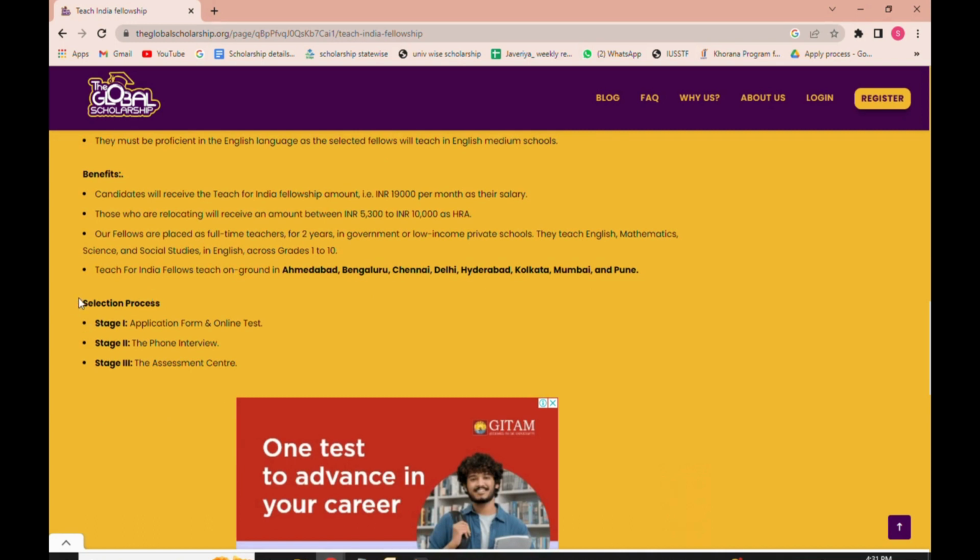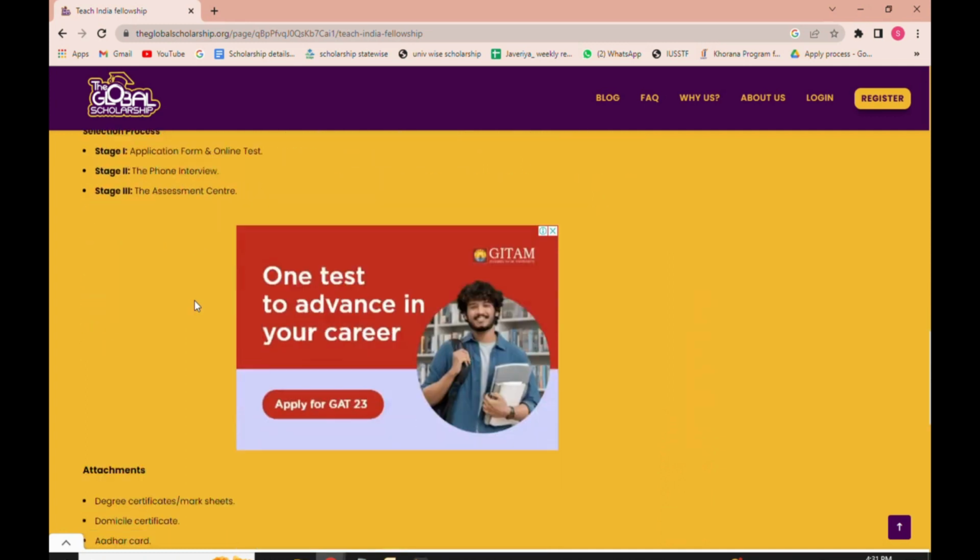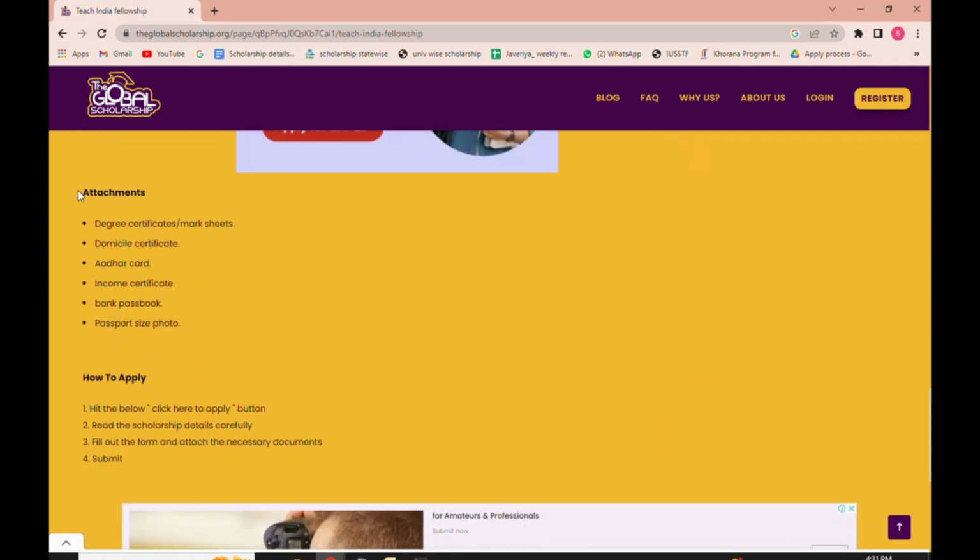The selection process takes place in 3 stages. First stage is of application form and online test. Second stage, the telephonic interview. Third stage is the assessment center. Moving on to next, you will see the attachment section. So these are all the documents which you require while filling up of the application form. So keep these documents handy.